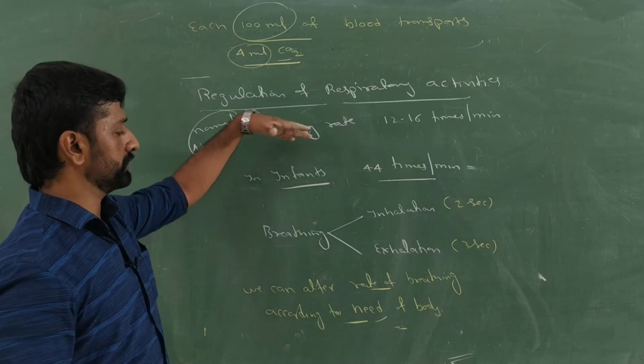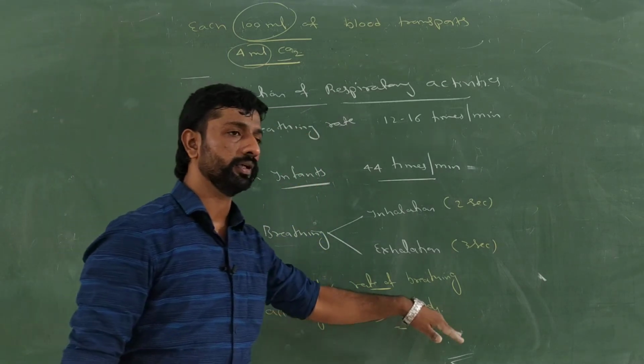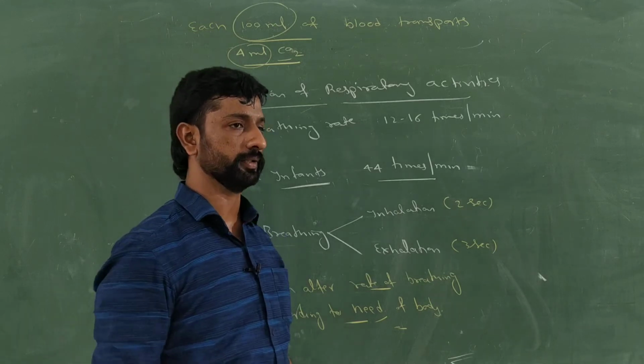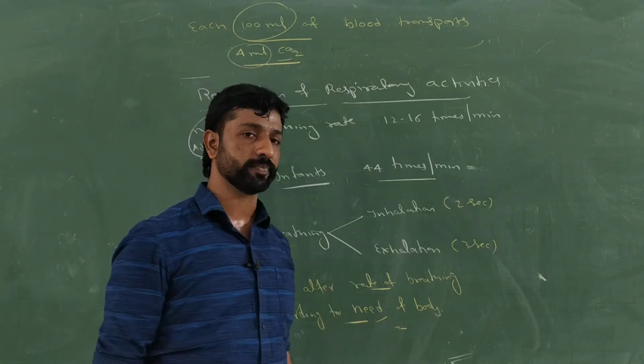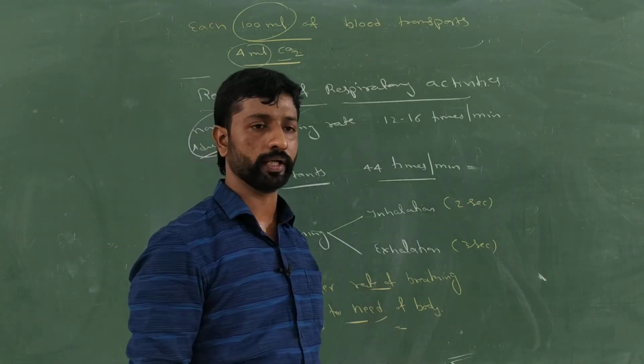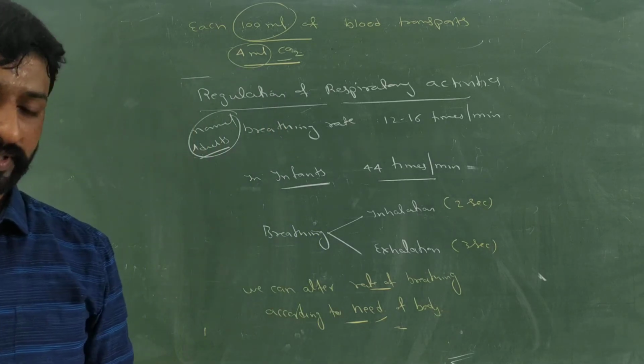In order to facilitate this alteration of the breathing rate, the control center is present in the brain. Where is the control center present? It is present in the brain.